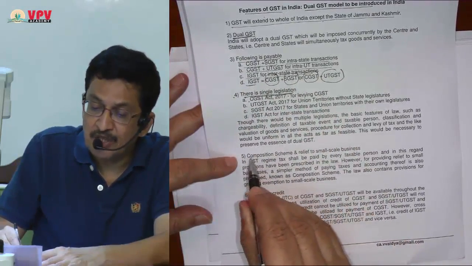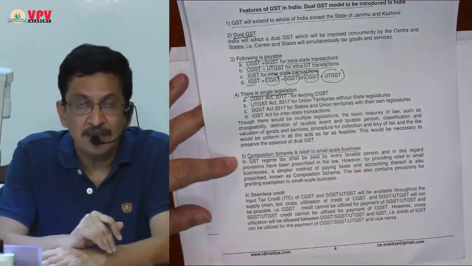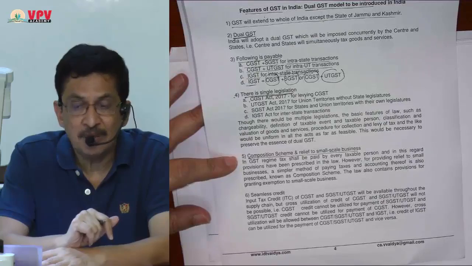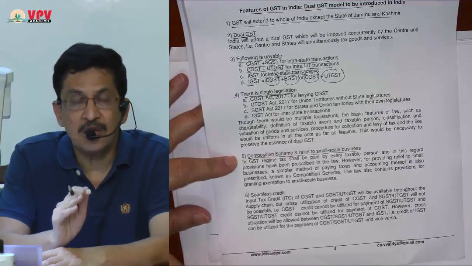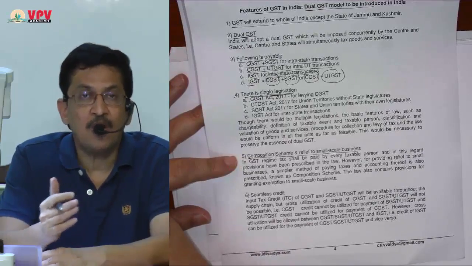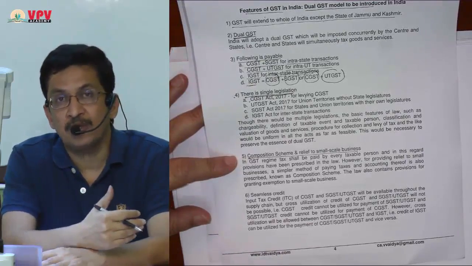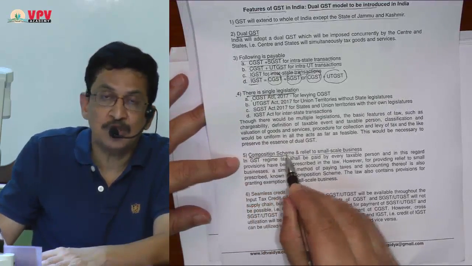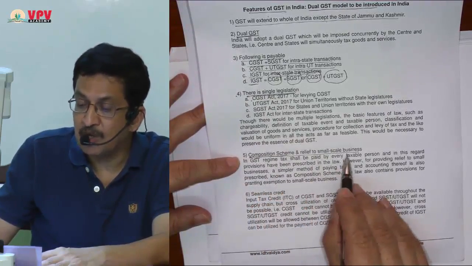The next important feature of GST is the composition scheme and relief to small scale businesses. In the beginning there was a limit of 50 lakh rupees, now it has been increased to 75 lakh rupees. For small dealers there is a composition scheme. They have fewer procedures, fewer returns to be filed, and a concessional rate of tax. Obviously the moment you opt for the composition scheme, the compliance burden comes down heavily, but you are out of the input tax credit chain. Still, it is going to be a beneficial position for small people. That is another feature.